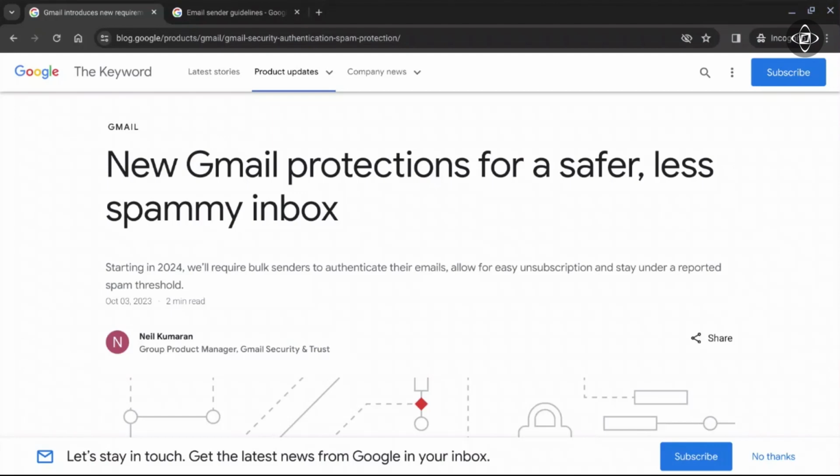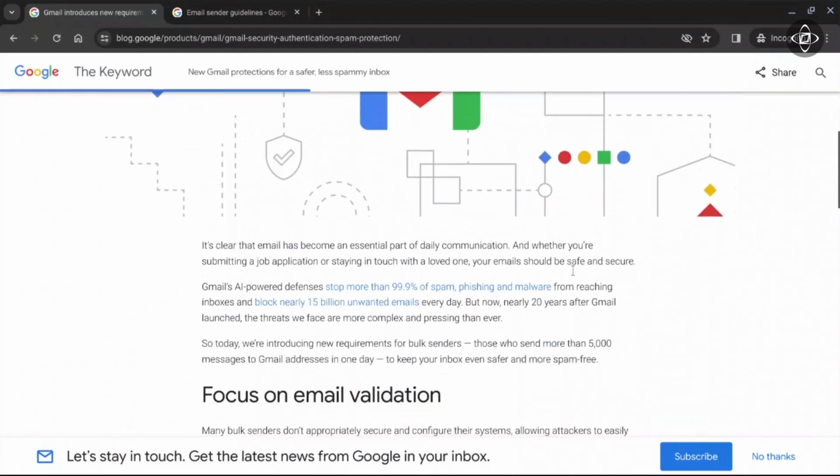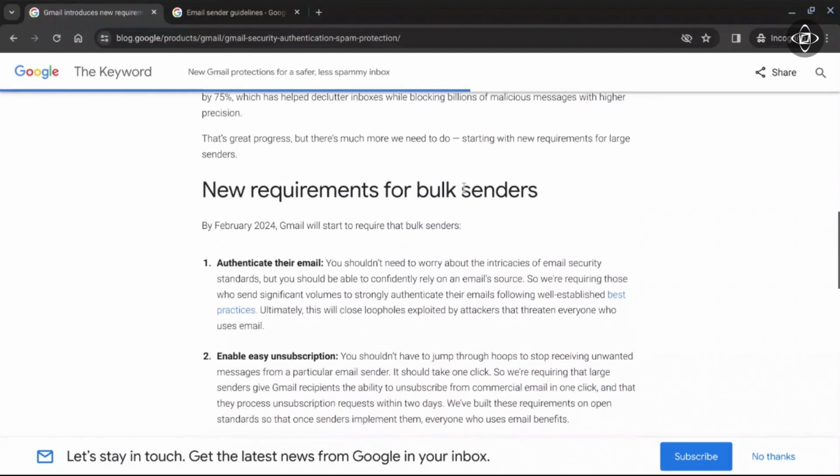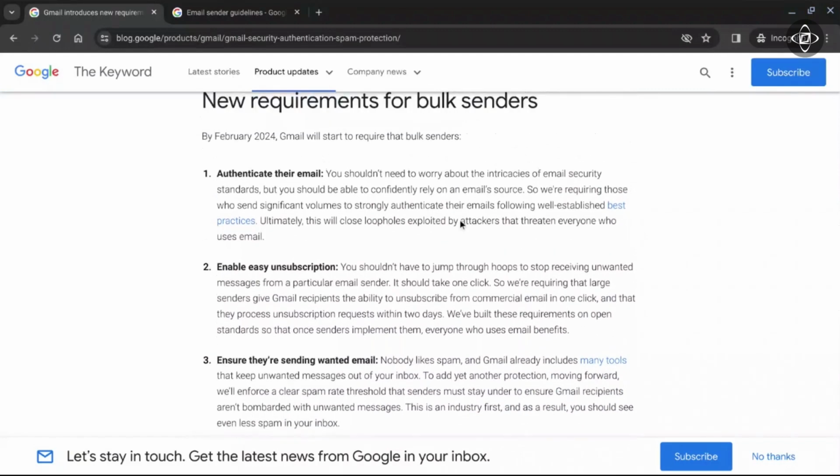You can see a blog from Google which was released in October 2023, stating that they will be enforcing the bulk sender guidelines. If you scroll down a little bit more, you will get a proper understanding of the bulk sender guidelines from this blog. The guidelines state that if you are sending more than 5,000 emails, then you must be following these three guidelines, which Google has referred to in their blog.